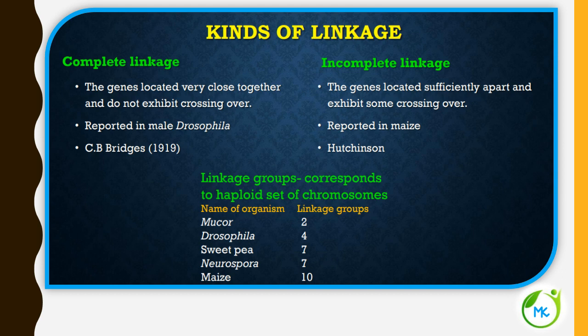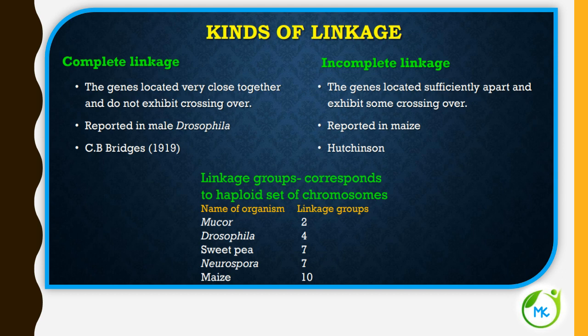In complete linkage, the separation of two linked genes is not possible, and those genes always remain together. So the linked genes always remain close together, and in crosses, only parental combinations are observed, because the linked genes that are located very close together on the same chromosome do not exhibit crossing over.